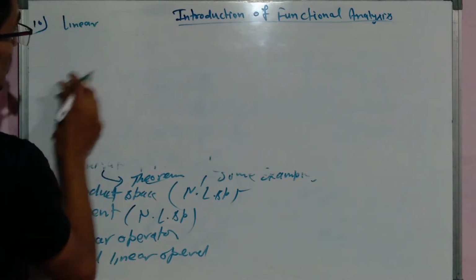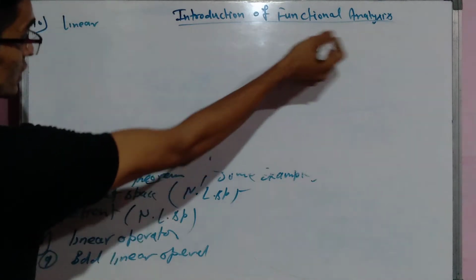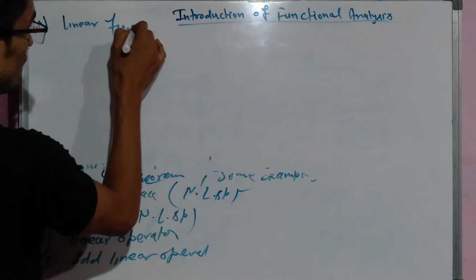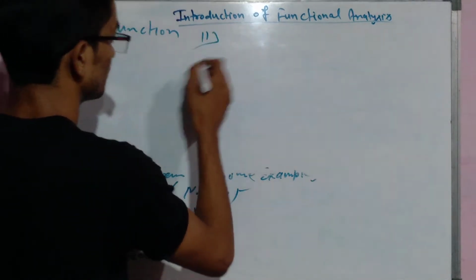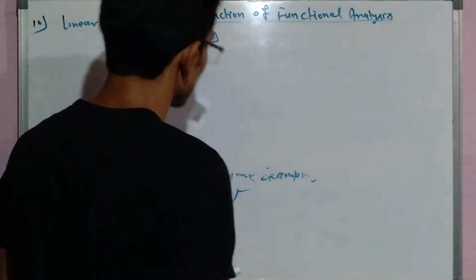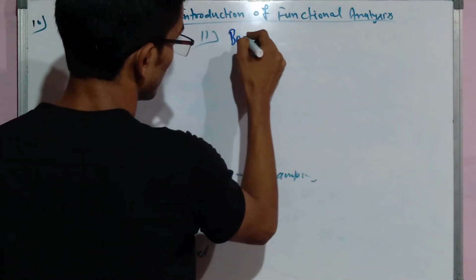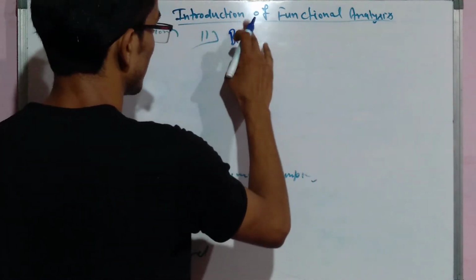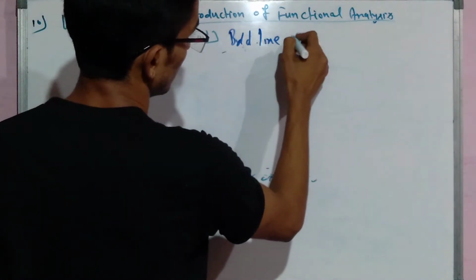Linear functional also comes in the syllabus of functional analysis. And eleventh is, in short, bounded linear functional.